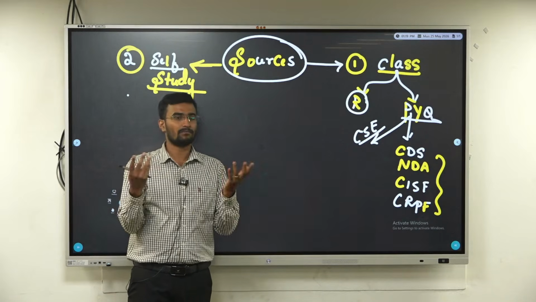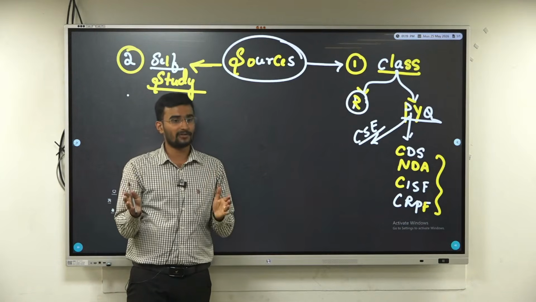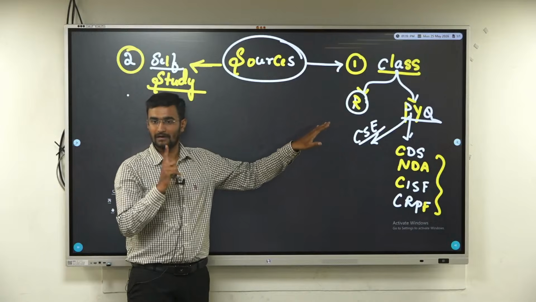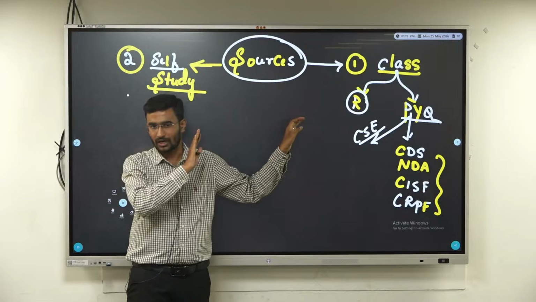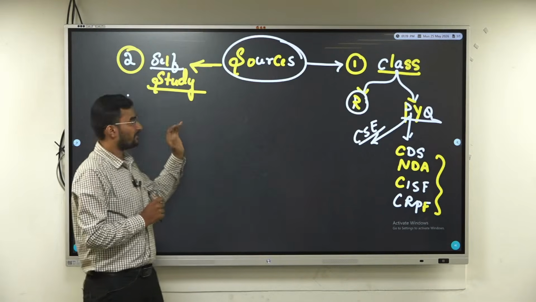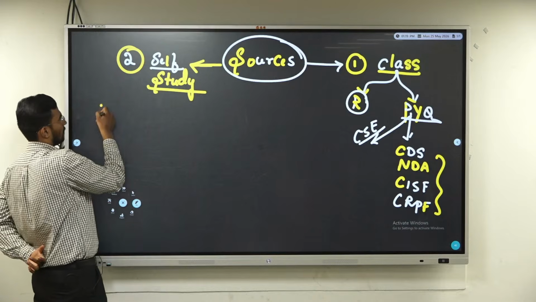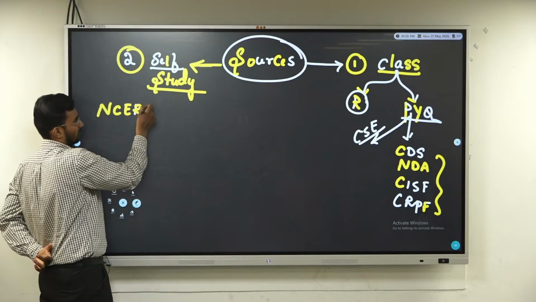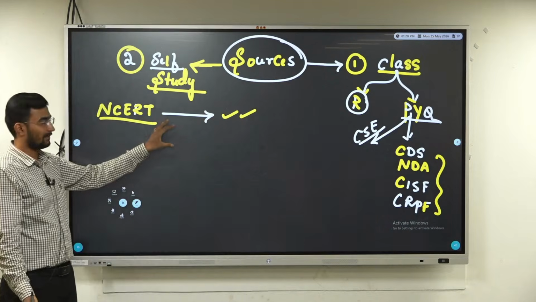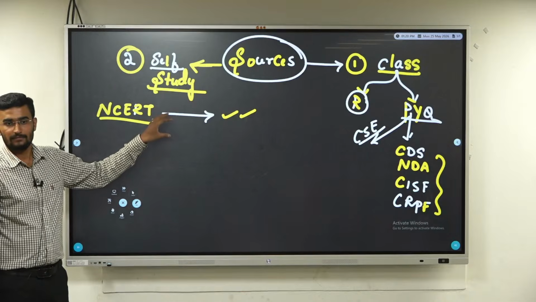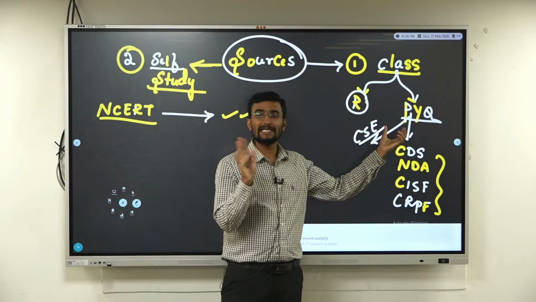Now environment and ecology, no NCERT required. Directly go to either source books, or it can be Shankar IAS, or it can be PMF IAS. One book, that should be your Brahmastra. Rather than reading n number of books, multiple books should not be the game here, boss. And when you're going for self-study, start with NCERTs. From NCERT, you need to do it, because you don't know the concepts here. It takes time and more effort also. But if you want to clear this exam within 1 year, 1.5 years, I would suggest this.